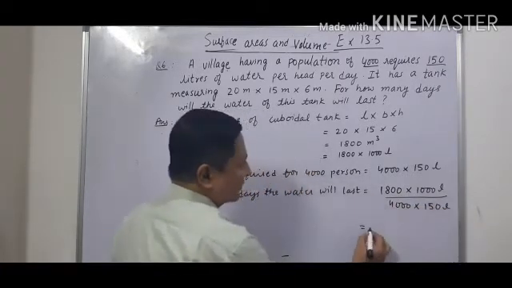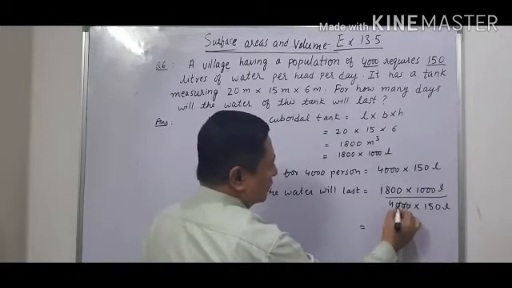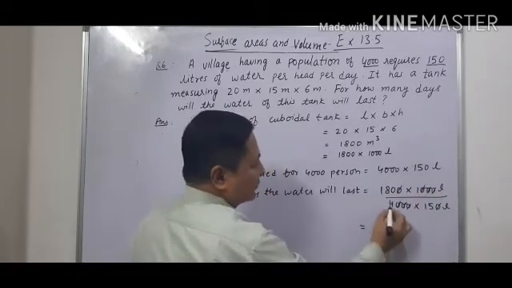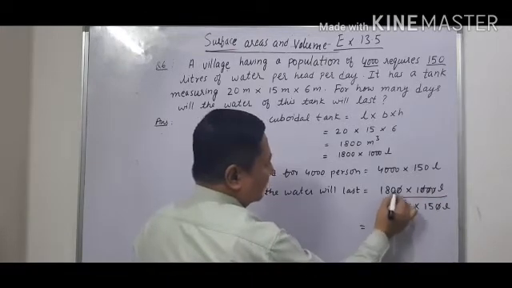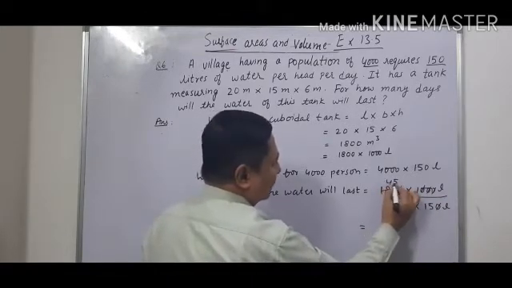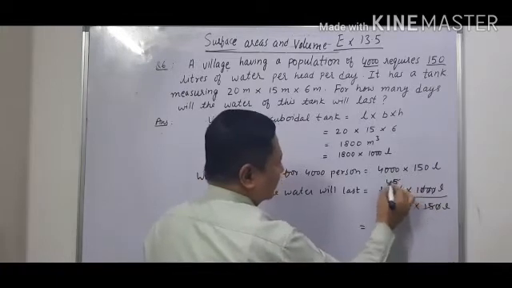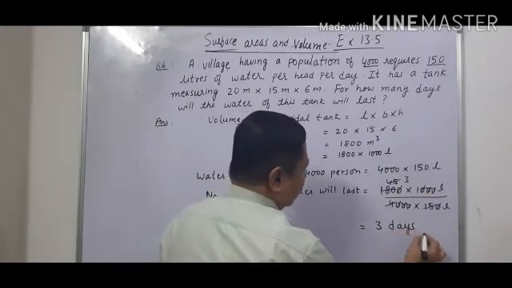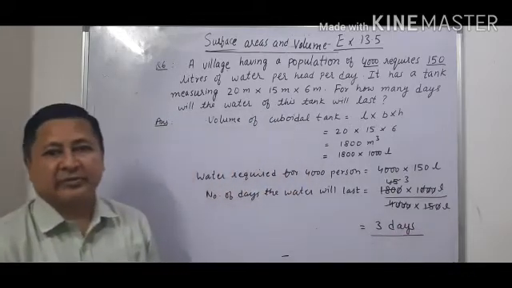Now let us solve this. These 1, 2, 3 zeros will cancel here. This will cancel here. Now we'll divide. This will become 45 and then 15 3s. So the water will last for how many days? It will last for 3 days.